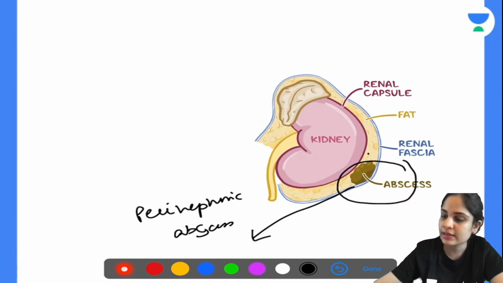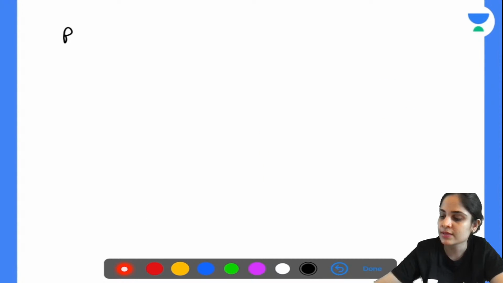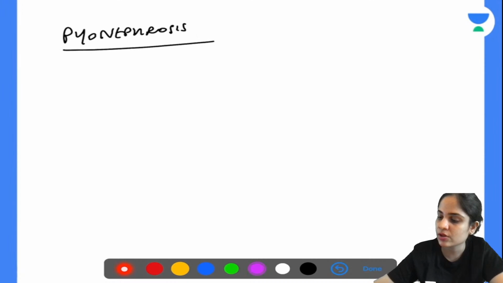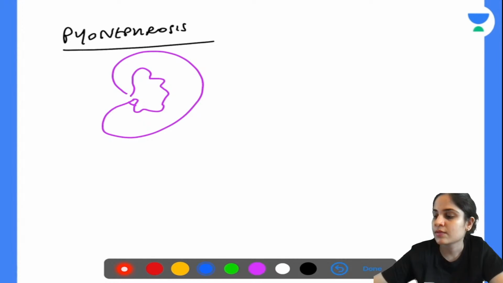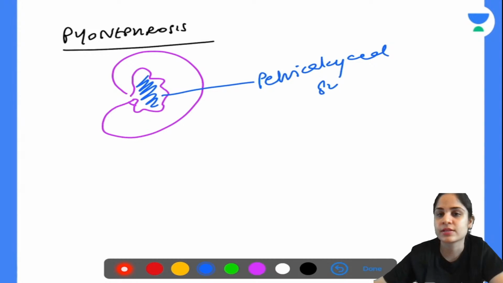Okay, so now let's discuss pyonephrosis. So don't get confused between all this. So in pyonephrosis, where will your infection be or where will your pus be? So if this is your pelvicalyceal system, okay, this is your pelvicalyceal system. So your pus needs to be here in the pelvicalyceal system. Alright, so this is when you call it as pyonephrosis.